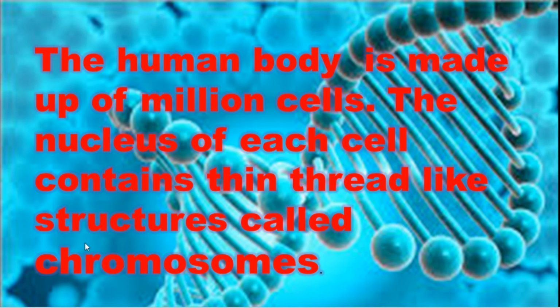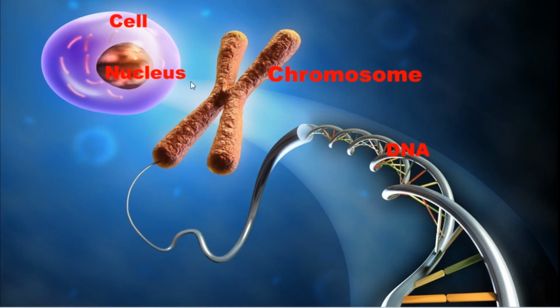So this is the chromosome. The nucleus of each cell contains thin thread-like structures that we call chromosomes. What is the DNA? DNA is present in the chromosome. Each segment of the DNA we call a gene.